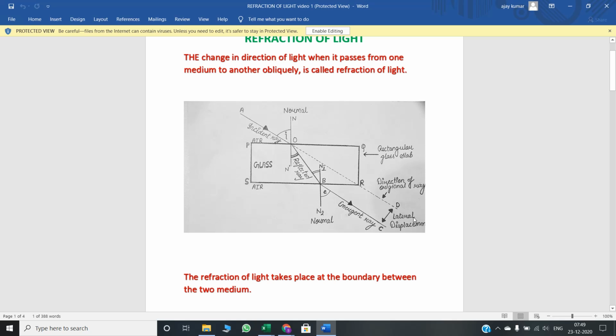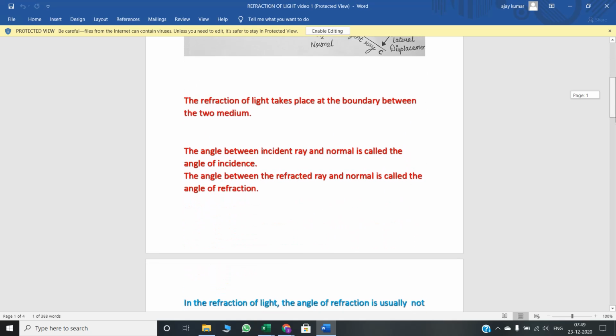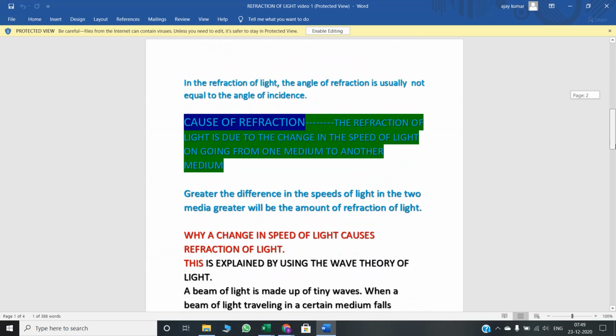So only one thing you have to remember, that when the light goes from rarer to denser, it moves towards the normal, and when it goes from denser to rarer, it moves away from the normal. Okay, I hope it becomes very clear. Now मैं अभी इसका यूज क्या है वो बताने वाली हूँ.